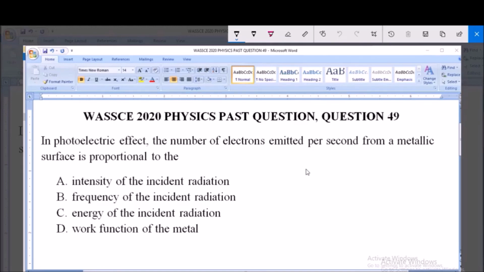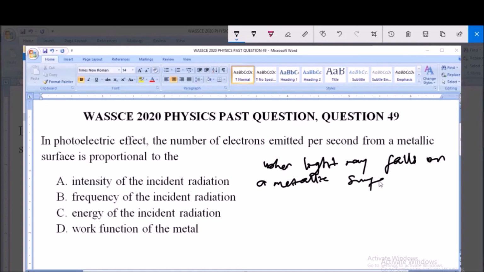Now, in a photoelectric effect, when a light ray falls on a metallic surface, electrons are emitted.